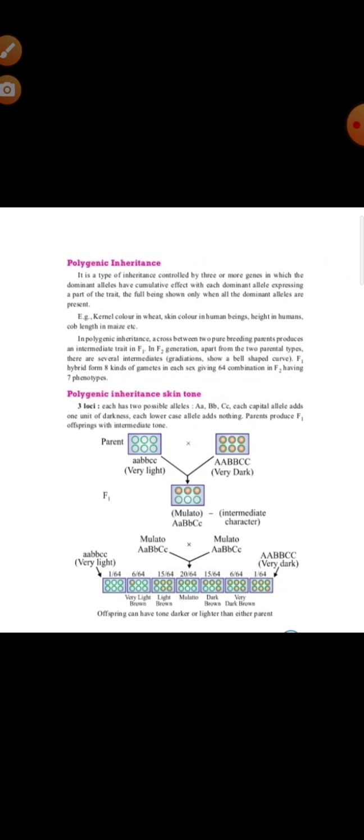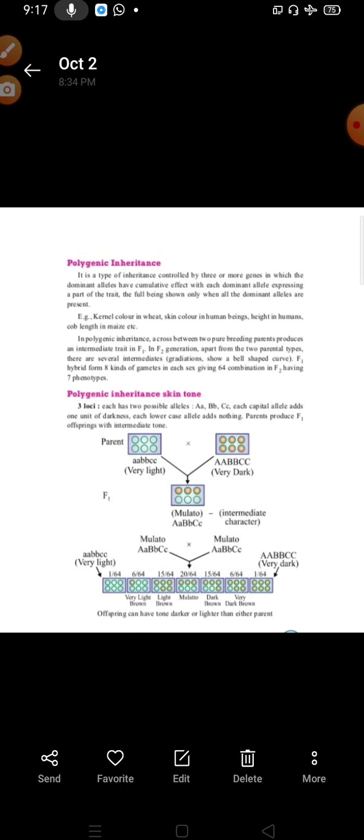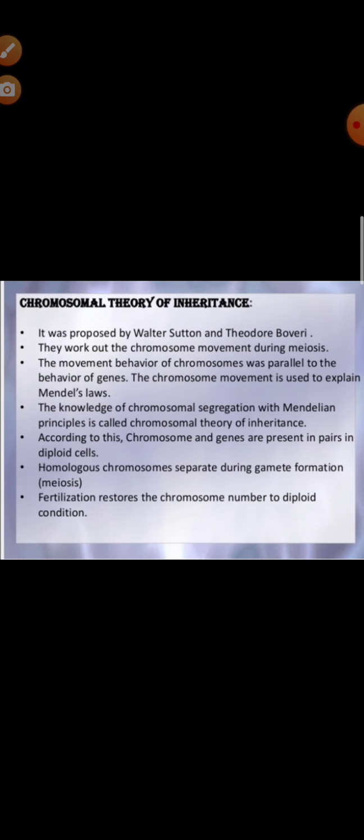So when it is crossed, the F1 generation will show an intermediate color between the dark and the white, and the F2 generation will have varied skin tones, with each type of allele in the phenotype determining the darkness or lightness of the skin. So this is polygenic inheritance. Clear? Next, chromosomal theory of inheritance.